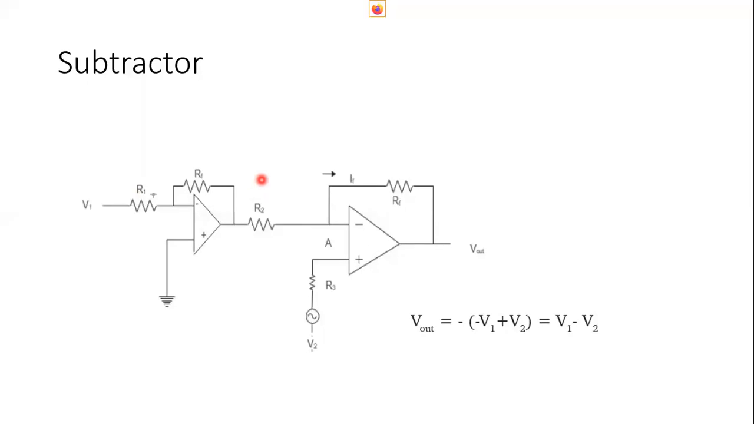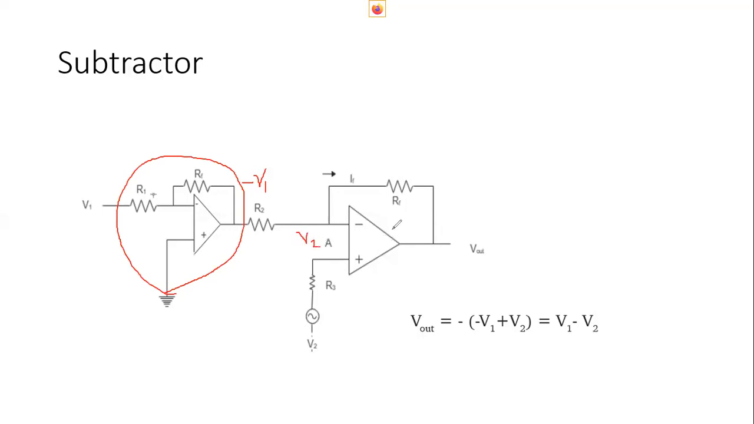So here we get minus V1. If the ratio of feedback resistance and input resistance is taken as 1, then the voltage gain will be equal to unity. Then V0 is equal to minus V1. So this inverting amplifier stage will provide a voltage of minus V1, and we are applying a voltage V2 here.